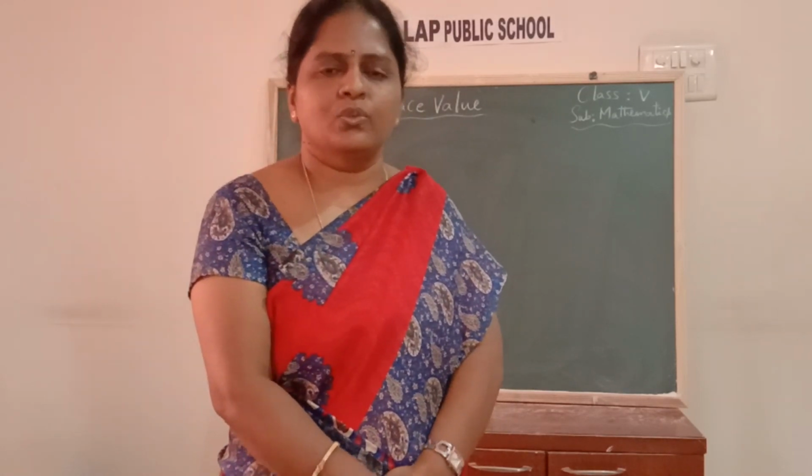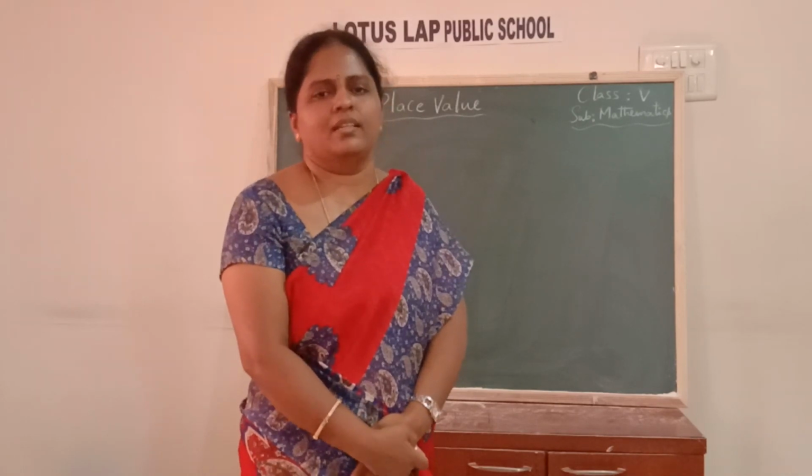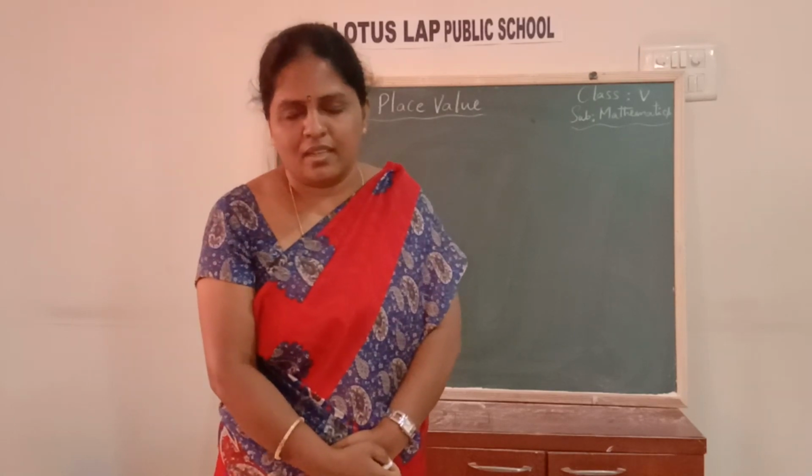So in our previous class, we have learned two new places in our Indian place value system, children. Let's just recall once. What are they? The 7th place and the 8th place in our Indian place value system. What are they, children? 7th place is called the 10 lakhs place. The 8th place is the crores place, children. And you have been introduced to a new period which is the crores period, children.